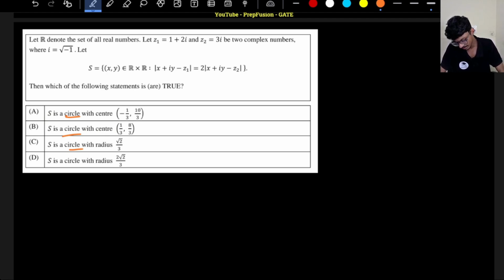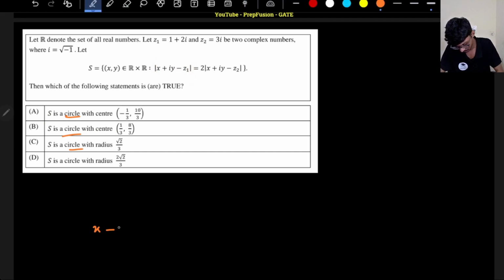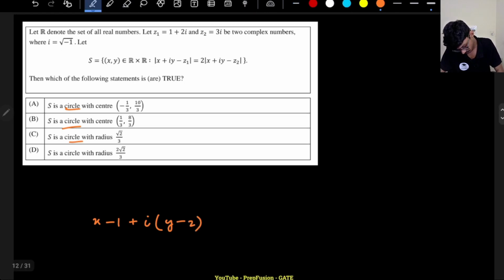Okay. So here you just do a simple thing. It's not like you do something complicated. So you will put the value of Z1. So Z1 is given to you as 1 plus 2y. So here you will put 1 plus 2y. So this will be X. This is the modulus, that is the magnitude, right? So this will be X minus 1 plus I y minus 2. Okay, this modulus equals to